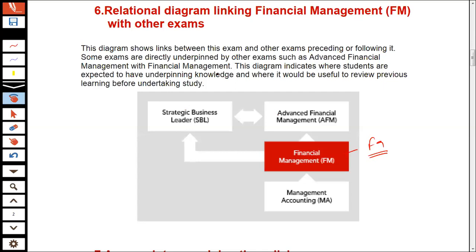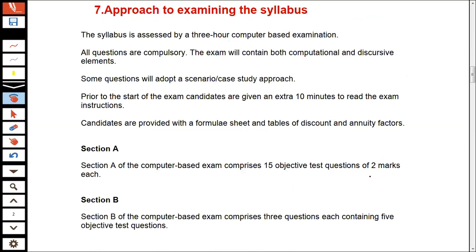The prior or brought forward knowledge that is required is what you have studied at the MA, which is more commonly known as the F2 syllabus. Now, what is that brought forward knowledge? I'm going to discuss it when I come on to the syllabus areas.